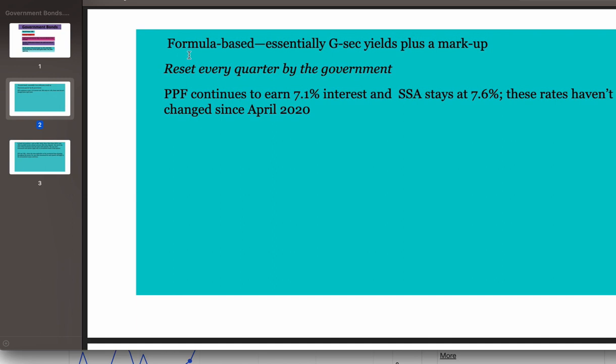So the formula for small savings schemes is based on the government securities yields plus markup. That is the formula that the government introduced in 2016. They will be reset every quarter by the government. So from April to May, June, there will be revision in the rates of the small savings schemes. Similarly, if you see here, from April 2020, the PPF rate continues to earn 7.1 and Sukanya Samriddhi schemes is 7.6 only. They have not changed the interest rates for these two schemes.